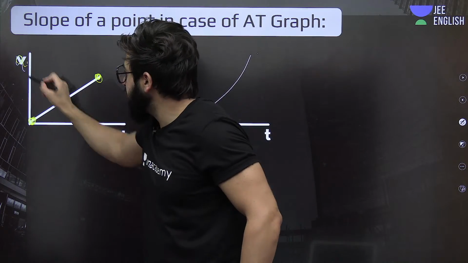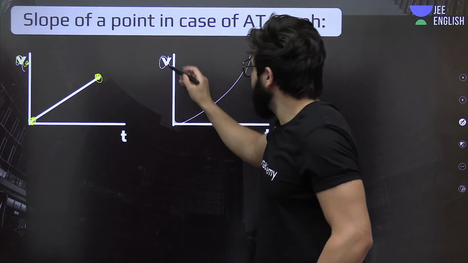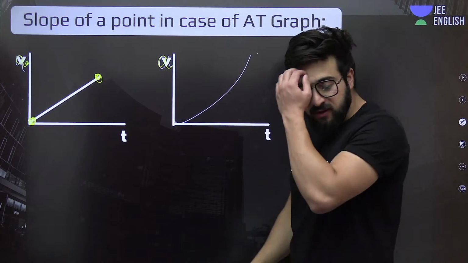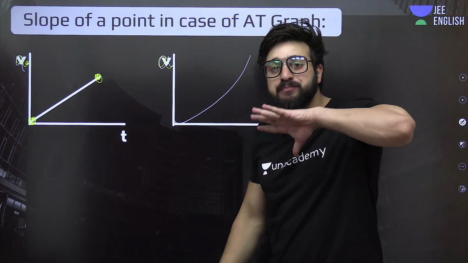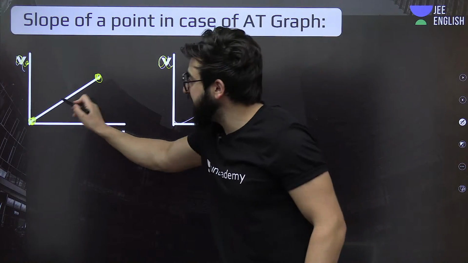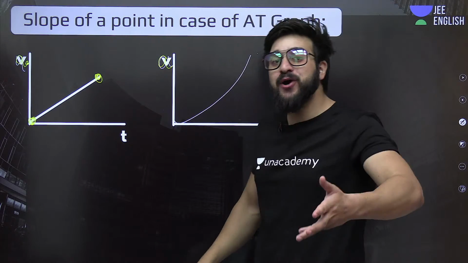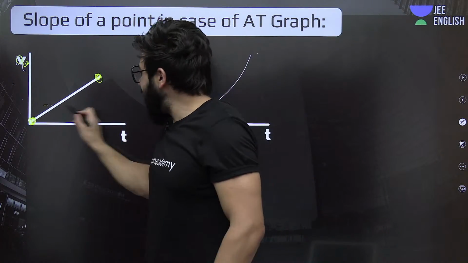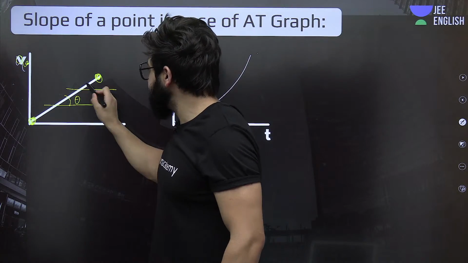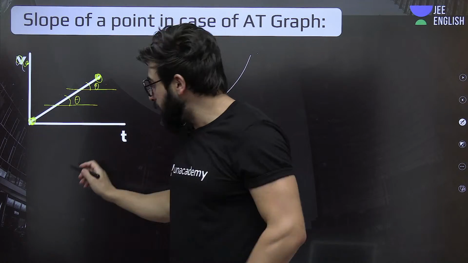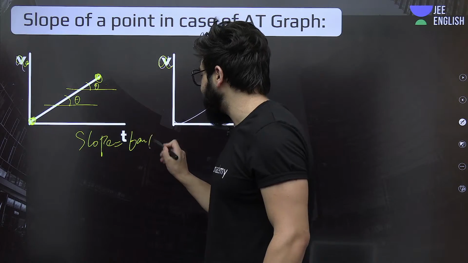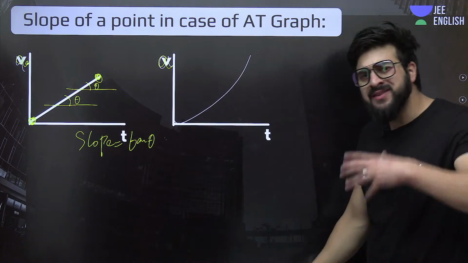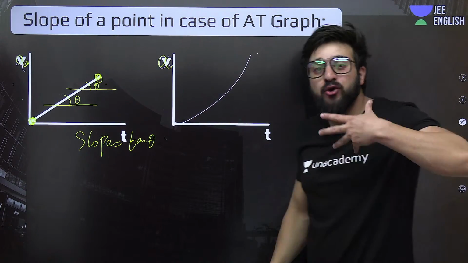This has to be over here A. Okay, fine. Now, between any 2 points, in case of straight line, slope is same. Understand? Between any 2 points. At every point, slope is same. Because why? Because at this point also theta will be same. At this point also theta will be same. So we say slope is nothing but tan of theta. Understand? Fine. Now, in case of a curve, slope keeps on changing.